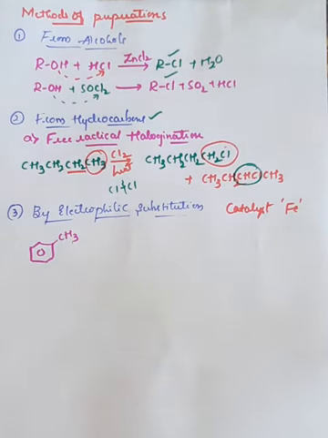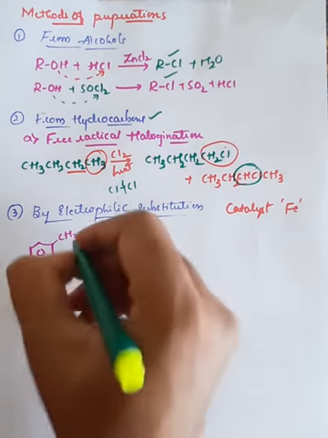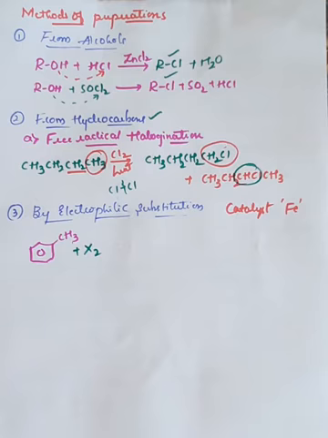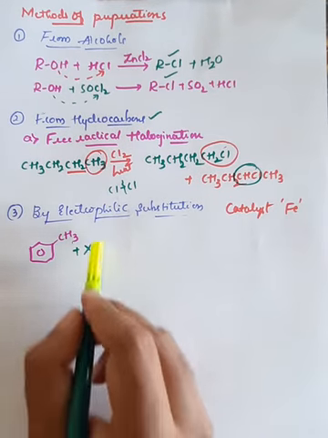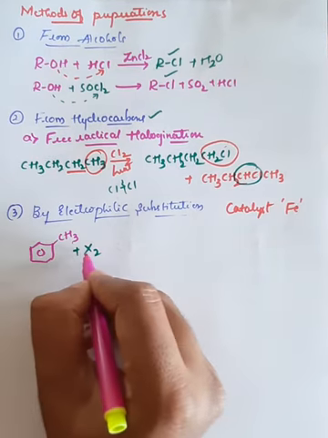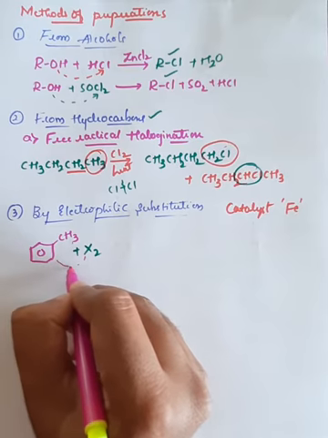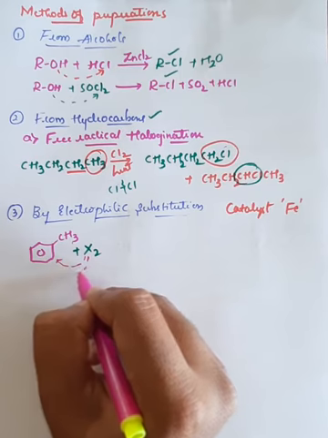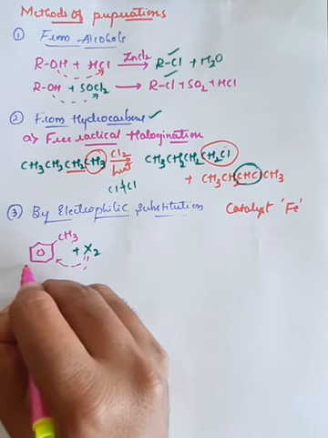Suppose I take a molecule like X2, where X2 may be Cl2, Br2, F2 or I2, any kind of halogen. This X2 has the capacity to bond here, taking the position of ortho or the position of para.